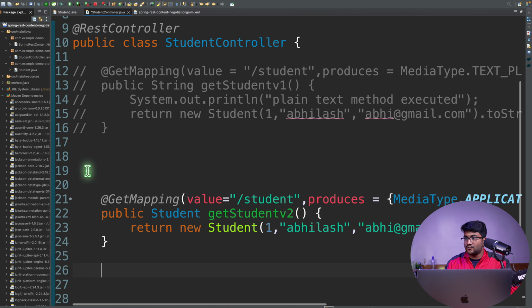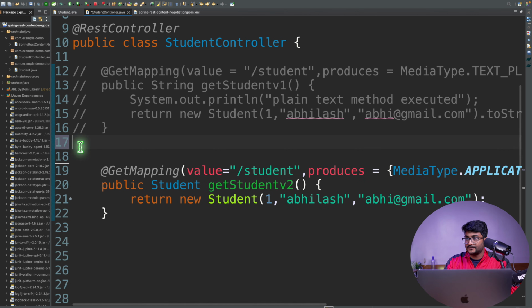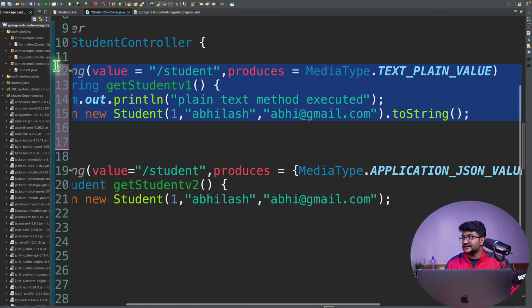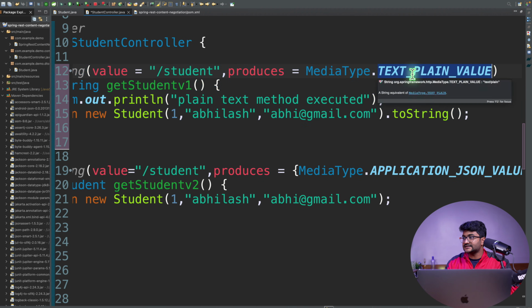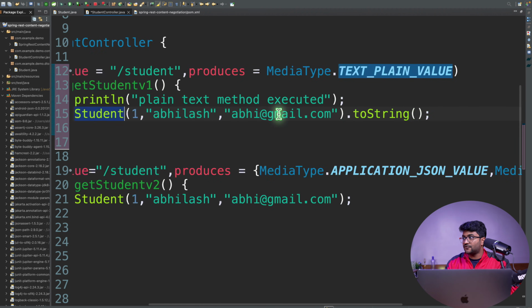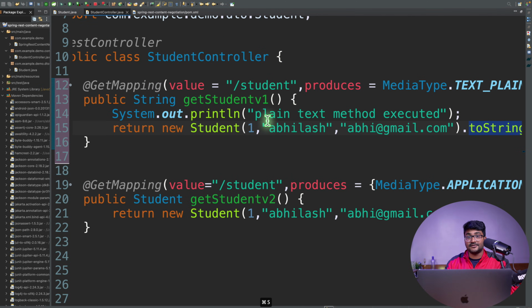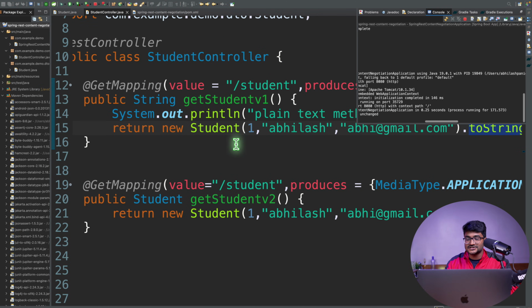And I can have one more method here. Okay, I can uncomment this. And this method's duty is that it is going to produce the data in plain text. And here I'm going to manually invoke the toString method on top of the object. Let's see whether this works. And obviously this will work.